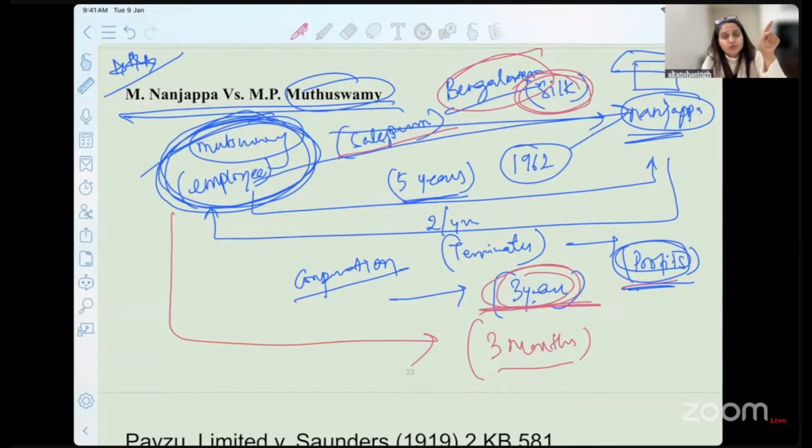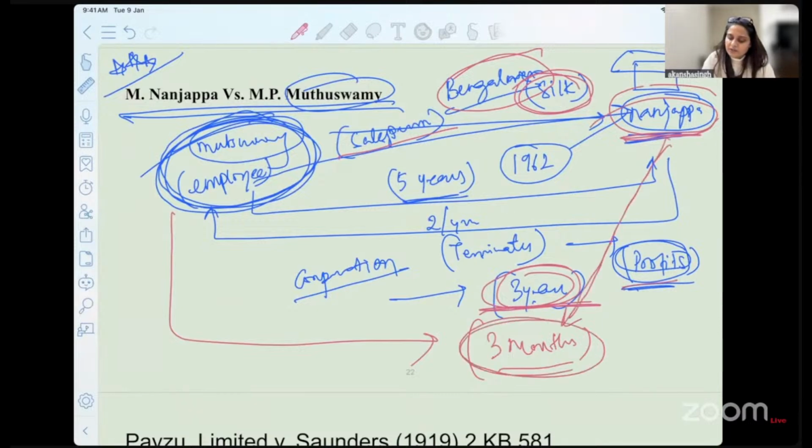We expect you to mitigate your losses. You can't simply sit and come to the court and expect that without working for 3 years, you'll be given the compensation. But has this defendant done anything wrong? Yes, we are acknowledging that. And that is why we are going to tell him that please pay him how much of damages? The profit that this employee would have made for 3 months. So 3 months is something that the court has decided, keeping Bengaluru in mind, keeping his profile in mind.